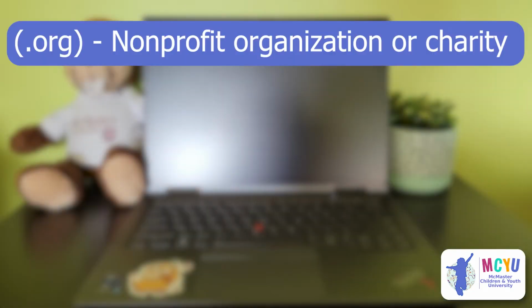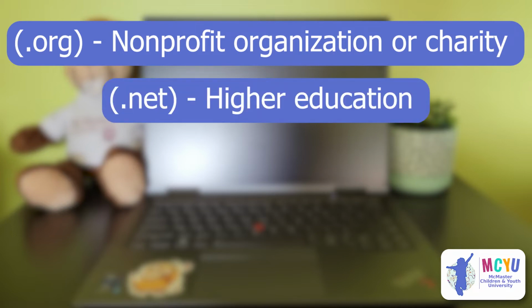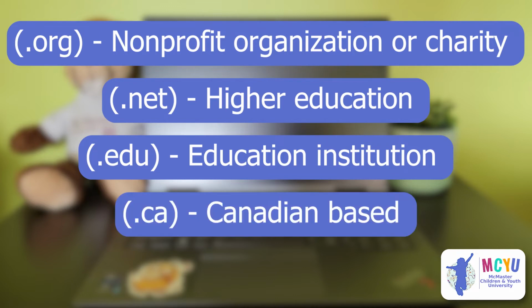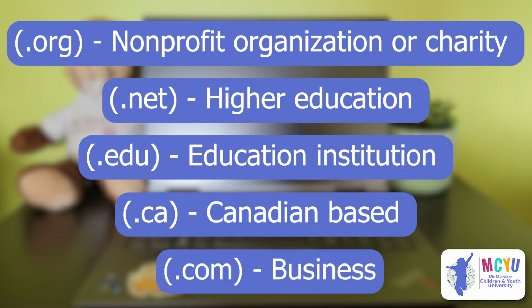Let's look at a few examples. .org is a website that is advocating for something like a nonprofit organization or a charity. .net is a website that is associated with higher education such as McMaster University or any other college or university for that matter. .edu is nearly similar in the sense that it is also associated with an education institution. .ca is a Canadian-based website, and lastly, .com is usually an e-commerce or business website.